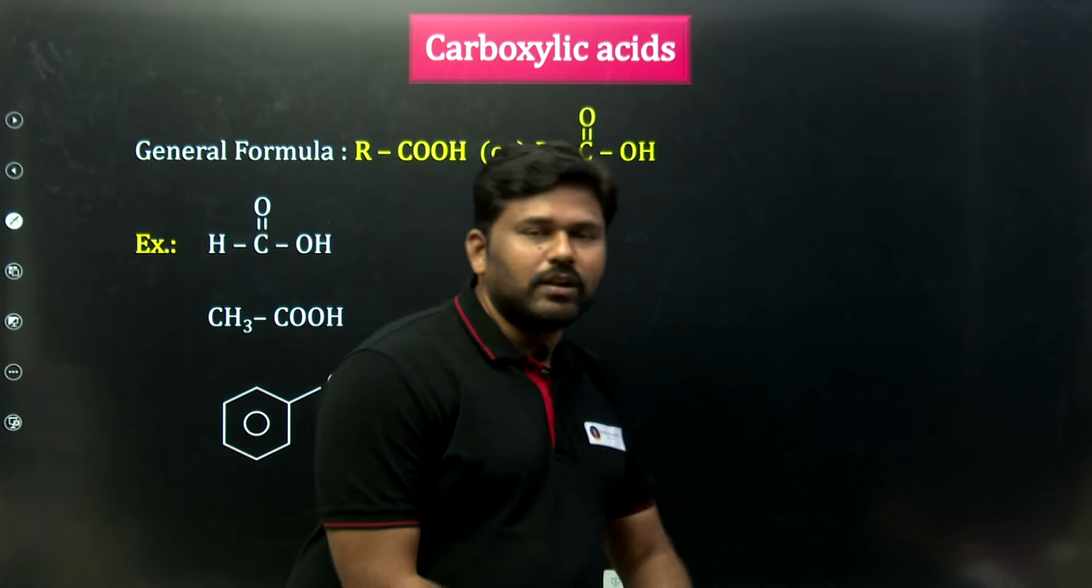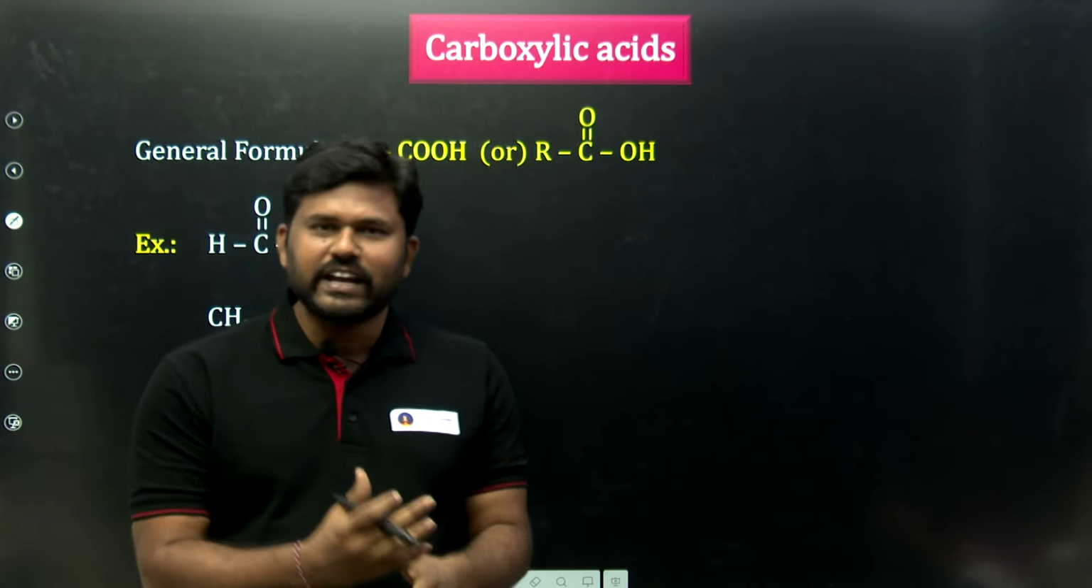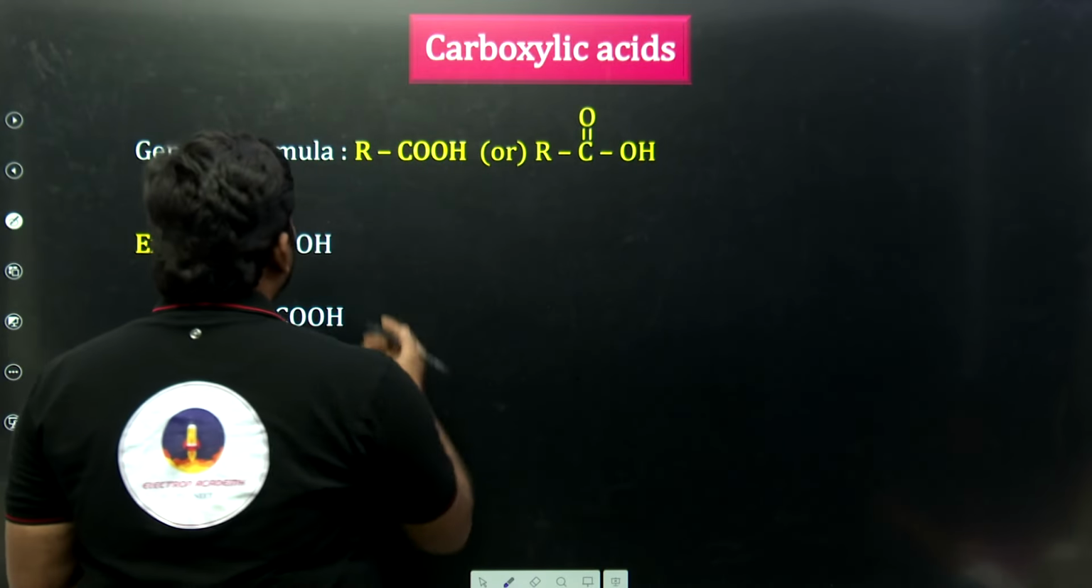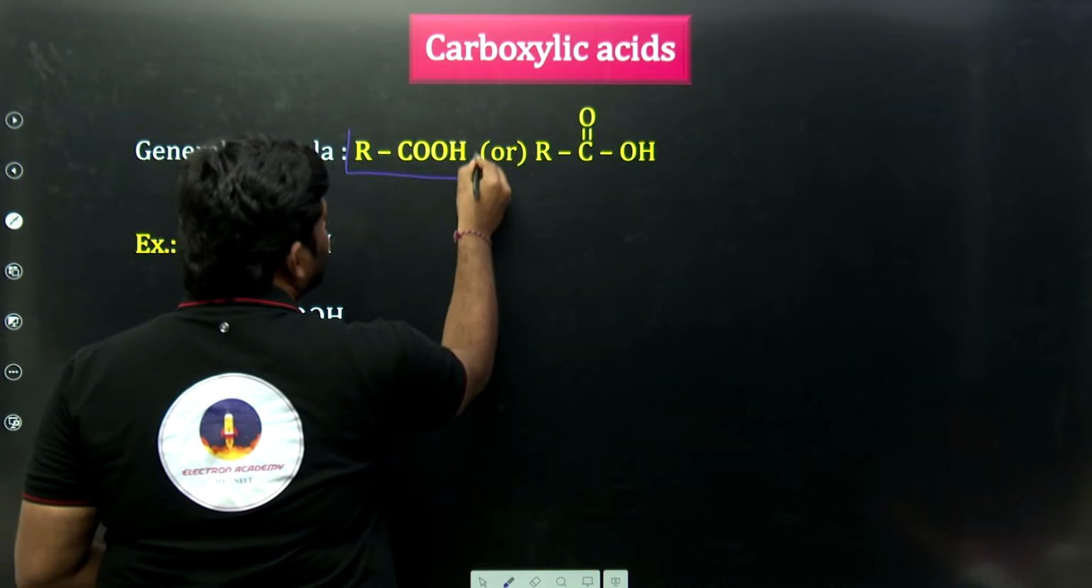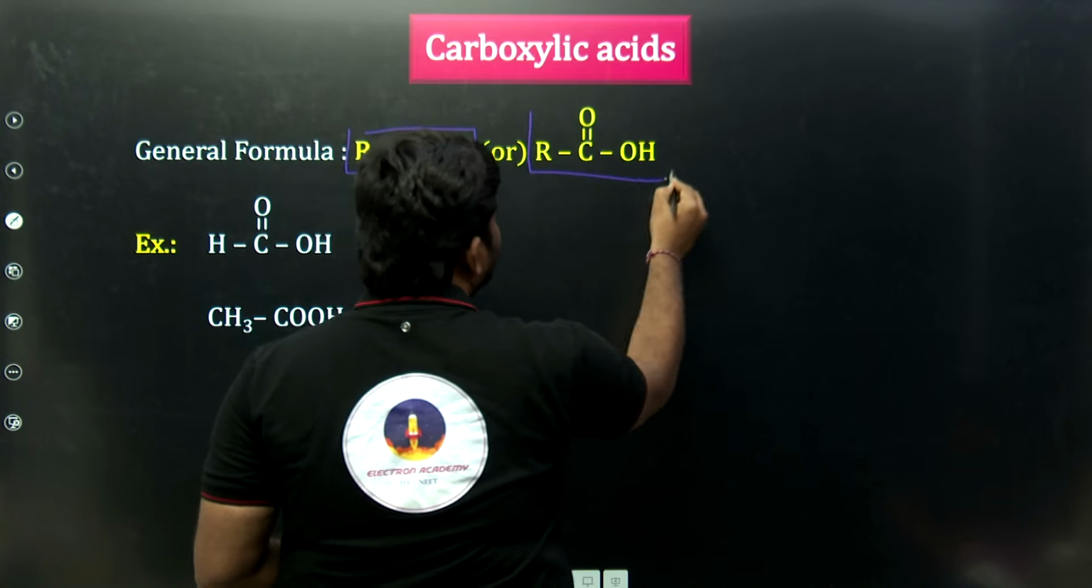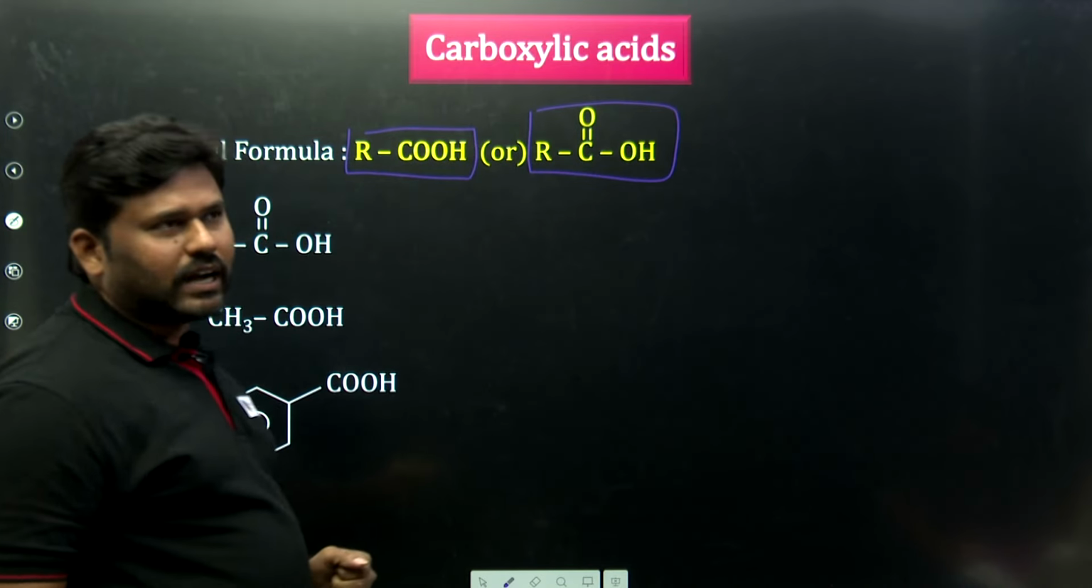Next functional group will be carboxylic acid. It is very important. Sir, what is the general formula for this? RCOOH. RCOOH can be written as R C double bond O OH. Both are the same, so don't get confused.